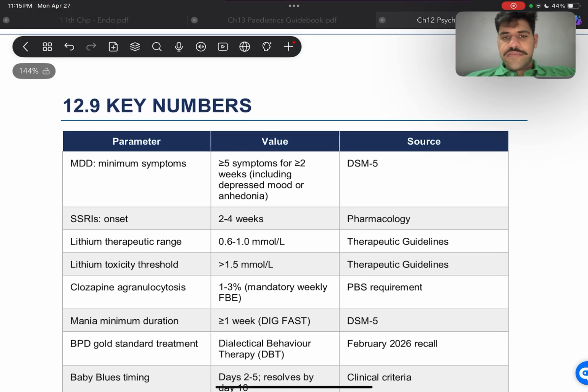Now, these are the key numbers. Go over it. It's very important for you to memorize. If nothing else, the bare bone minimum, memorize these.